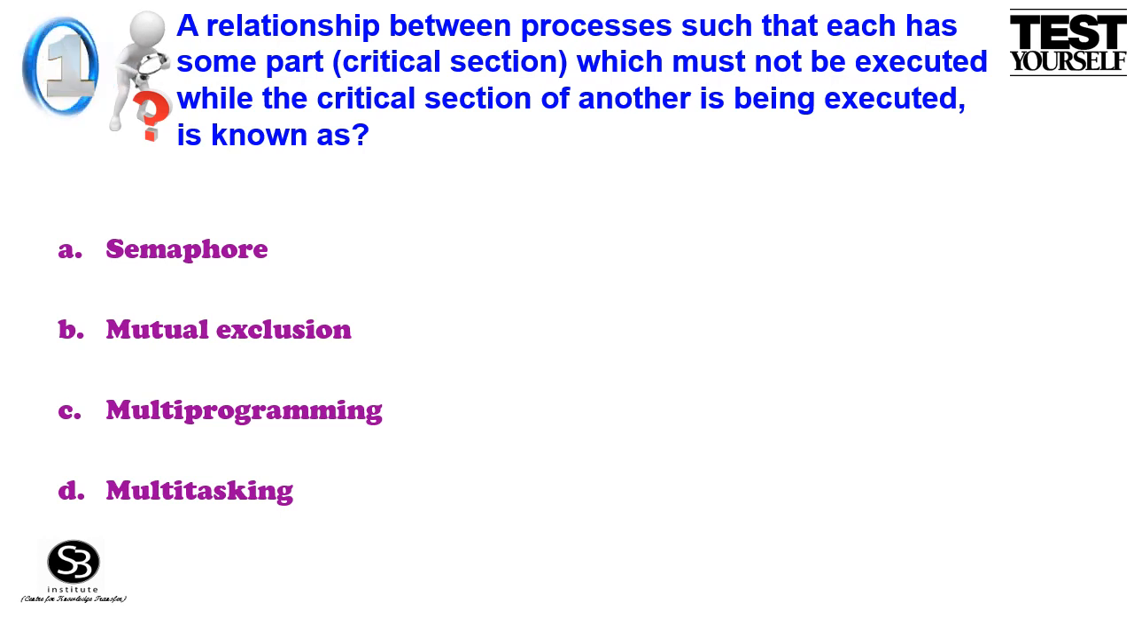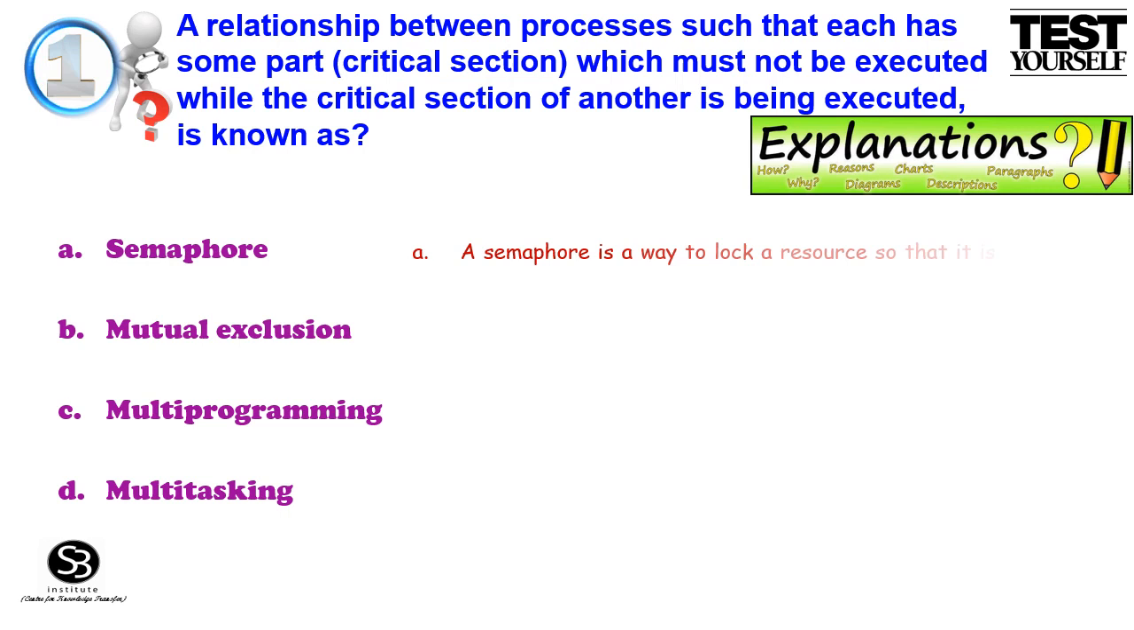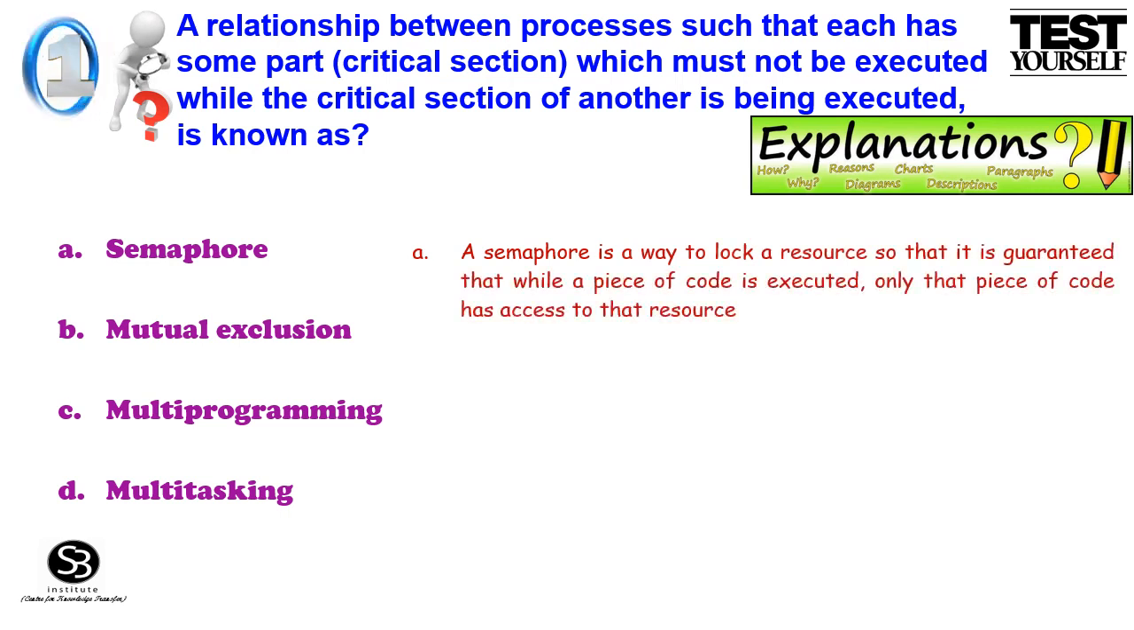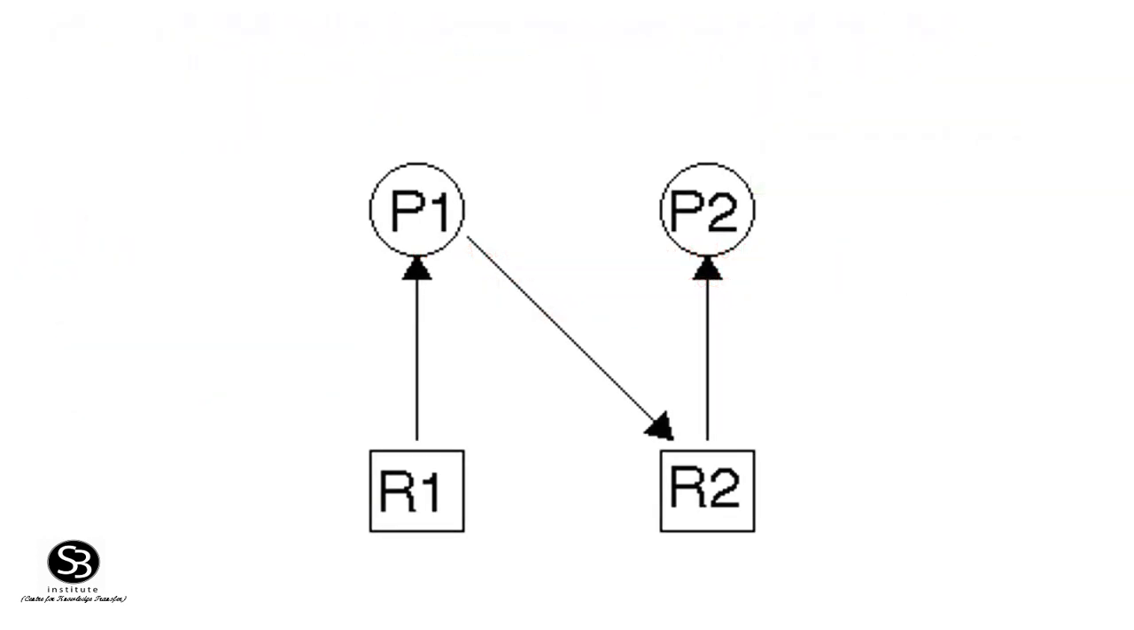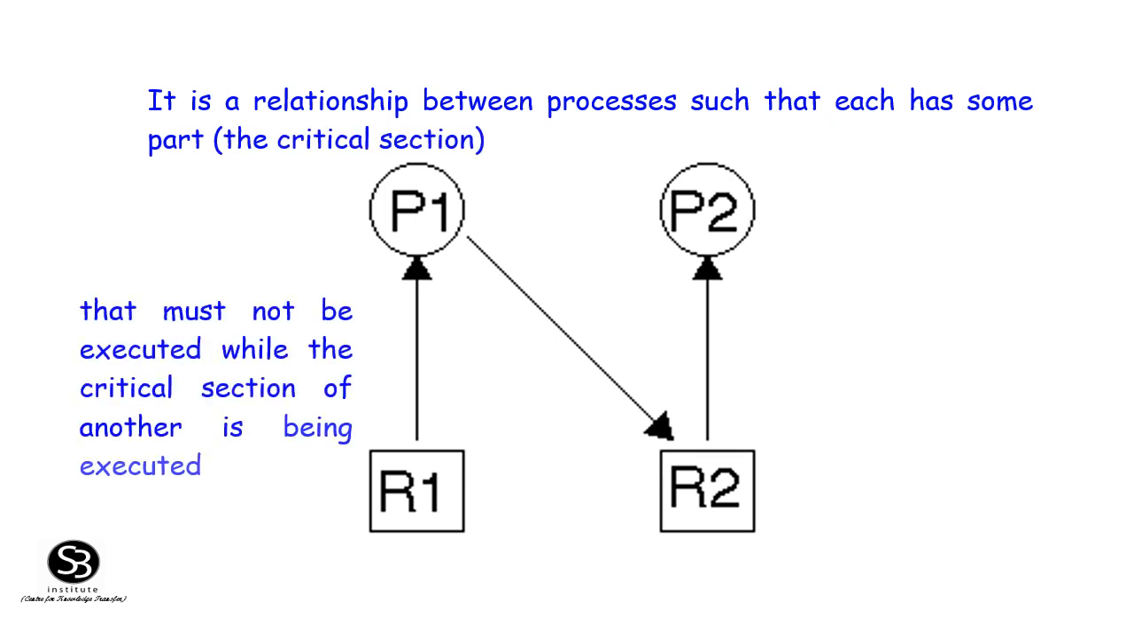Here are the explanations. Option A, semaphore. A semaphore is a way to lock a resource so that it is guaranteed that while a piece of code is executed, only that piece of code has access to that resource. Option B, mutual exclusion. It is a relationship between processes such that each has some part, the critical section, that must not be executed while the critical section of another is being executed.